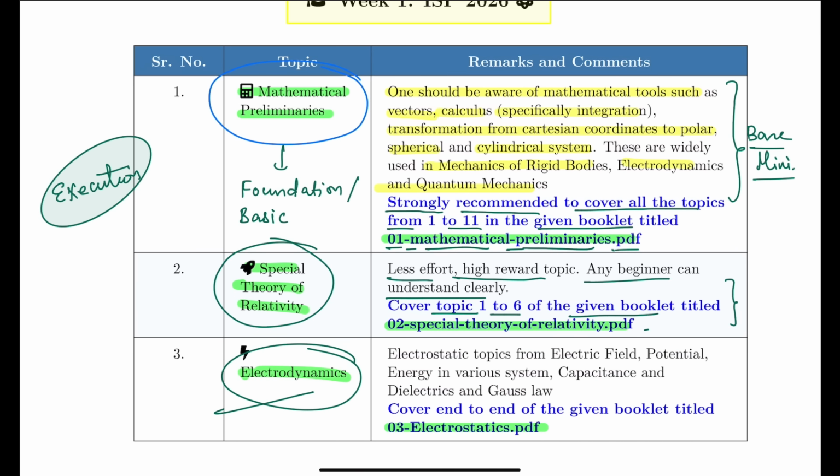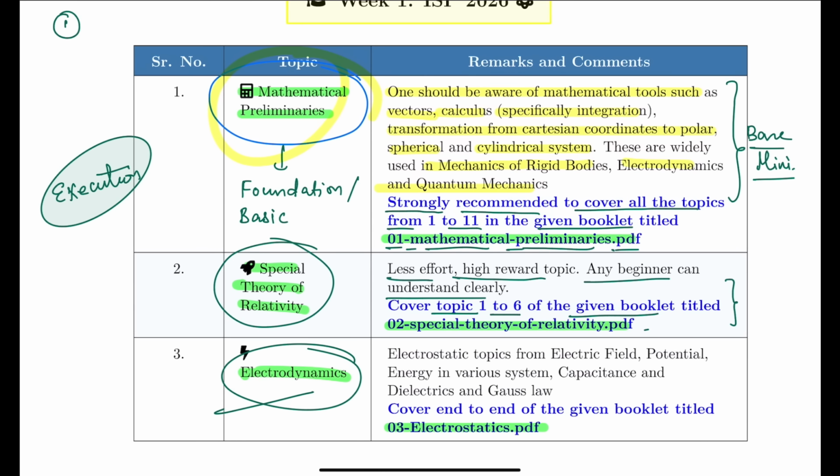Okay, so I want to answer one good question: how do I make such a PDF? What is the source? The source is always the standard textbook. For example, for the mathematical preliminaries, I have followed two important books.